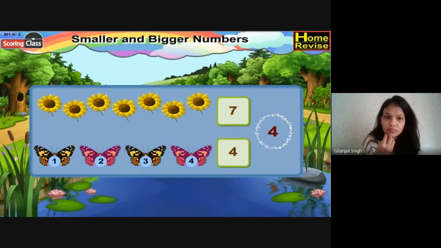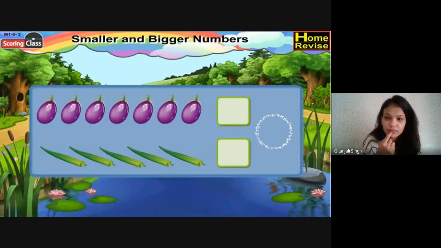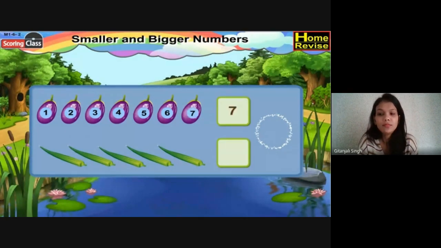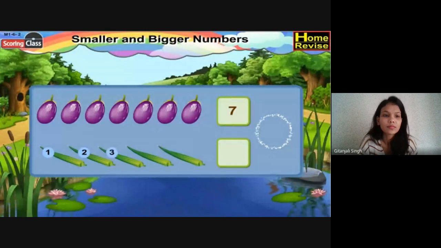Come on, kids. Let us count the brinjals. 1, 2, 3, 4, 5, 6, 7. There are 7 brinjals, so we'll write 7 in the box. Lady fingers. 1, 2, 3, 4, 5 lady fingers. So write 5 in the box. Now 7 is smaller or 5? Yes, it is 5. So write 5 in the circle.